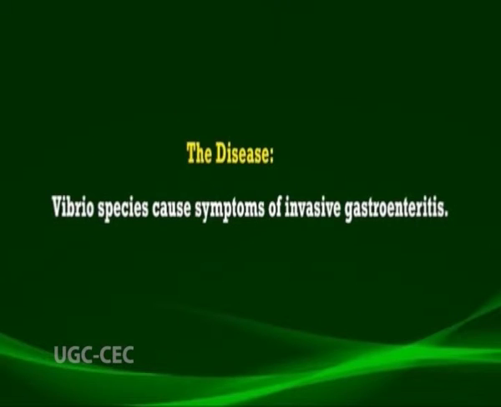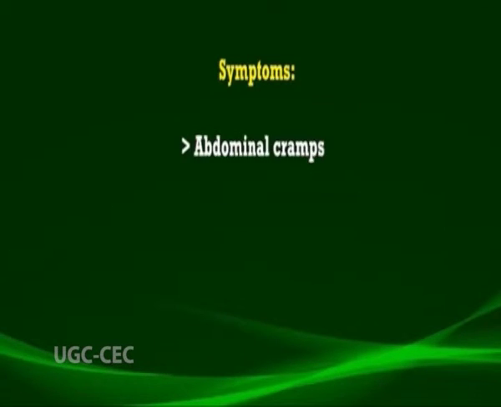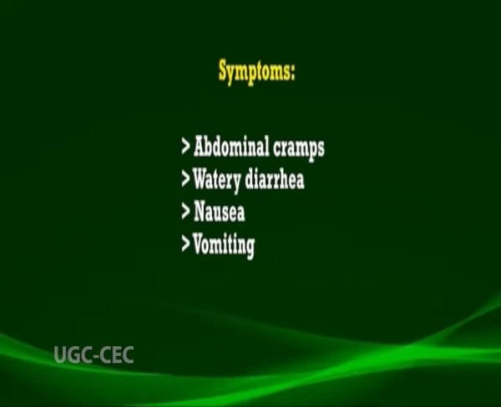This Vibrio species causes invasive gastroenteritis, and the symptoms include abdominal cramps, watery diarrhea, nausea, vomiting, fever, and septicemia. The incubation period for this disease ranges from 2 hours to 7 days, depending on the species.